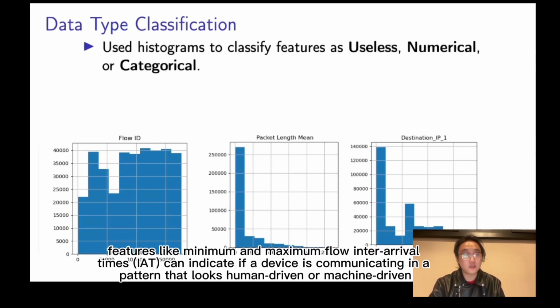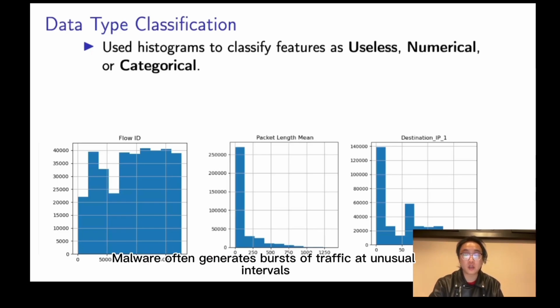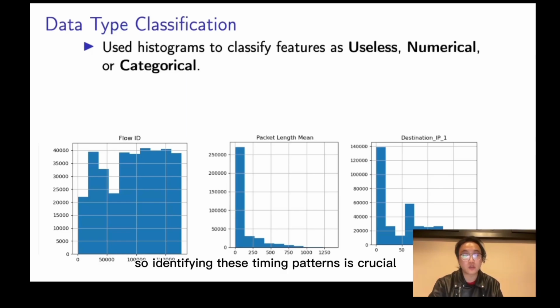Moreover, features like minimum and maximum flow inter-arrival times can indicate if a device is communicating in a pattern that looks human-driven or machine-driven. Malware often generates bursts of traffic at unusual intervals, so identifying these timing patterns is crucial.